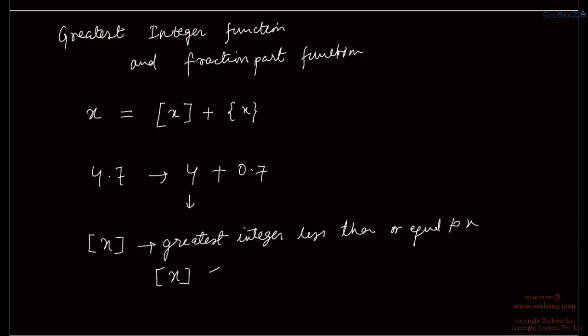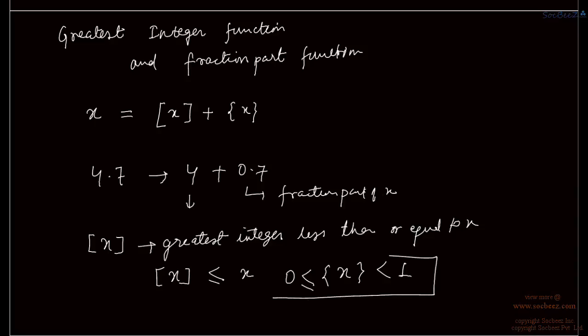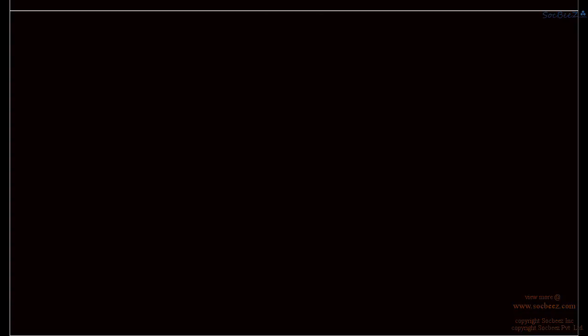So we have greatest integer always less than or equal to the number, and this is called fractional part of x, which always lies between 0 and 1. So we have fractional part of x which is less than 1 and which can be 0 or greater than 0. Okay, so in this way we define greatest integer and fractional part of x. So say if we take 5.3, then we have greatest integer of 5.3 as 5 and its fractional part is 0.3.